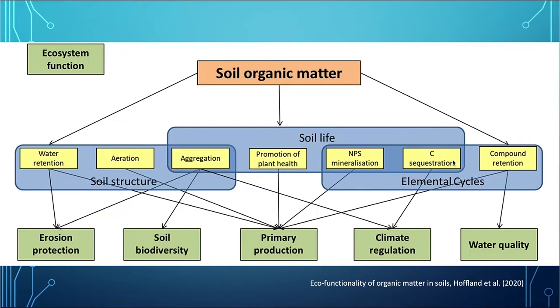Carbon is sequestered, of course, because organic matter is carbon, but then it gets sequestered through microbial processes, where it gets broken down and then it's retained in the soil. And that means that water quality improves because everything stays in the soil rather than running off into waterways or being leached, and that regulates climate, of course, as we have carbon in the soil. So you can see that all of these work together and how they interact, so organic matter is key.